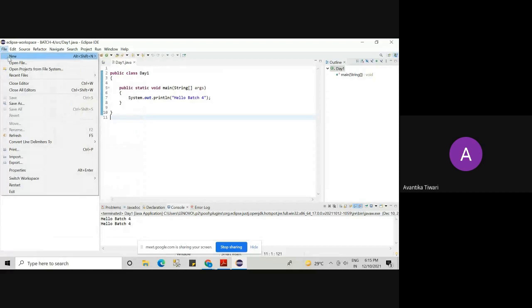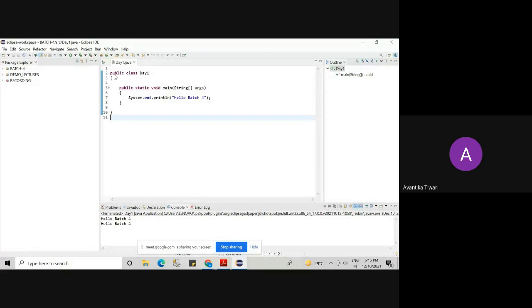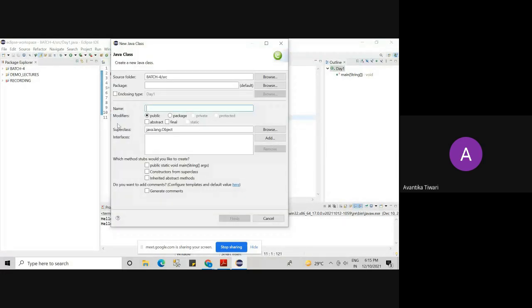For example, if I want to create a new class, see, if I go to class, what I clicked on is creating a new class. It will ask me where I want to create this class. I want to create this class in the batch 4 folder, in the source code folder. Now if I want to include the main method, and the main method is required, right? Instead of writing the main method, I can simply tick on this option, public static void main. It will automatically give you the main method written.